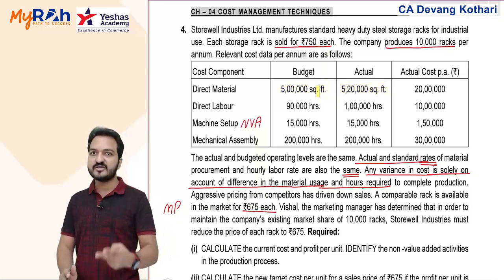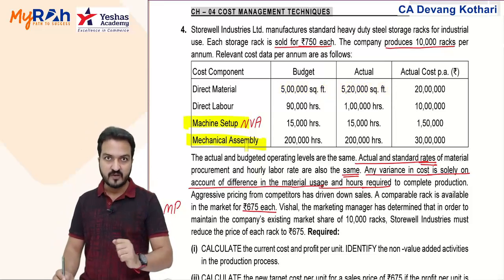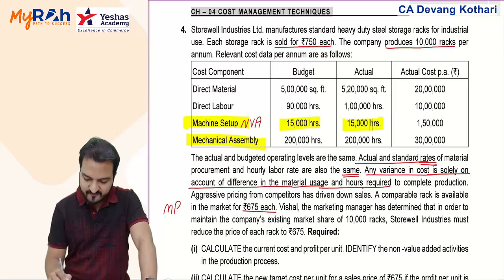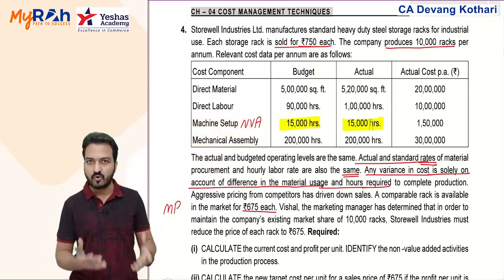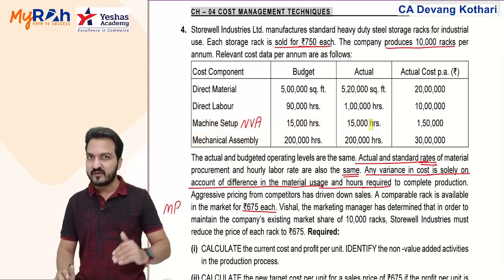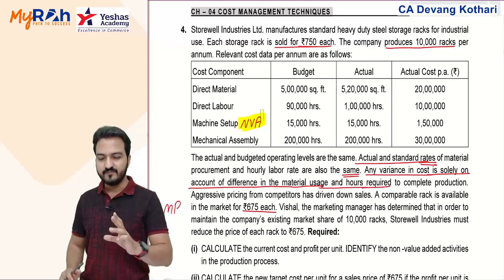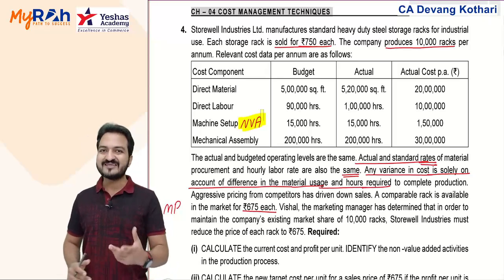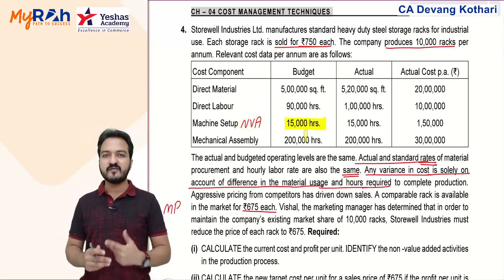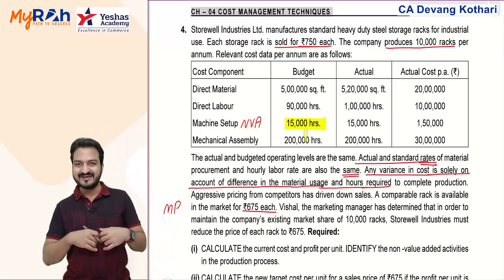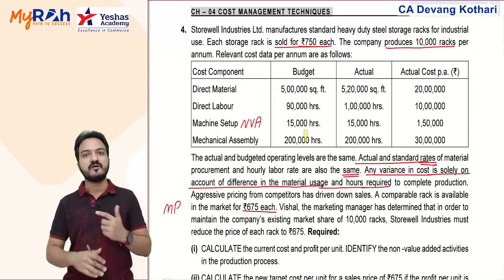Still, two more suggestions I can give pertaining to cost reduction. In machine setup, they have not incurred any extra time or extra cost. Still, I recommend that this being a non-value added activity, you might think of ways of reducing that setup time. Company should think of different methods and techniques to reduce the setup time so that they can reduce the cost.